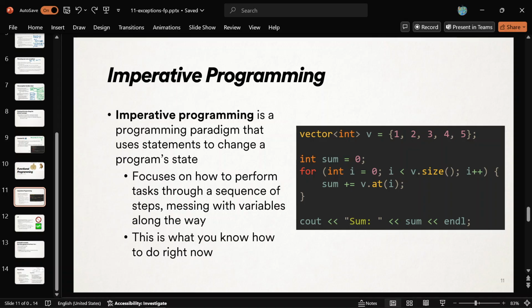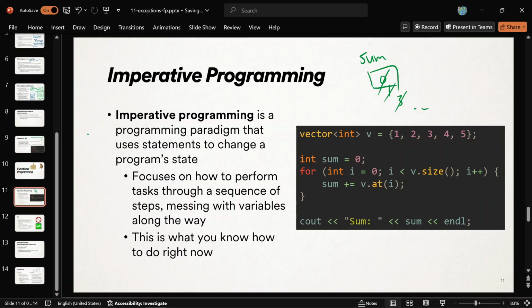It's a way of programming, a paradigm for programming, where you use a bunch of statements and like you write all these lines and your program state changes over time. So like you had a variable, you had a sum variable that held 0, and now it holds 1. You've changed it. Now it holds 3 because you're summing up these numbers in this vector, for example. Now it holds ... all right, until it gets to the final answer. You're messing with the value of a sum variable.